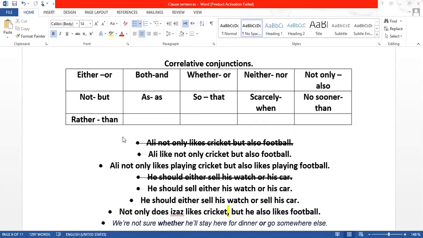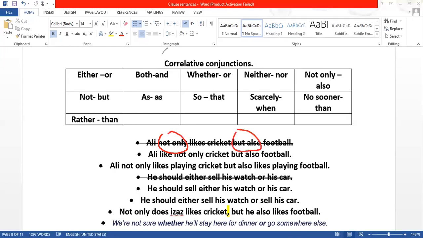For example, if you see this first one, Ali not only likes cricket but also football. Why is this wrong? It's not a correct one. Because not only and but also is a conjunction.